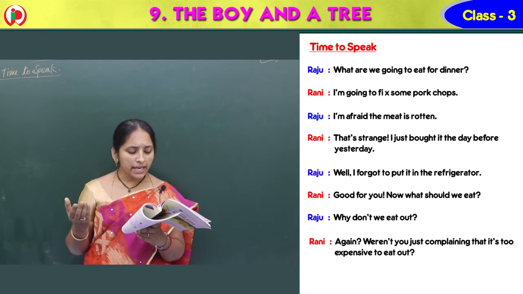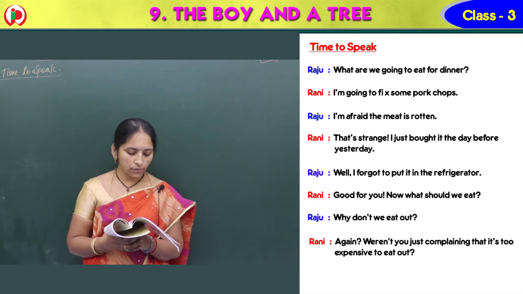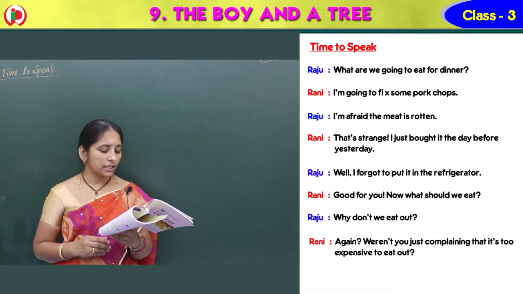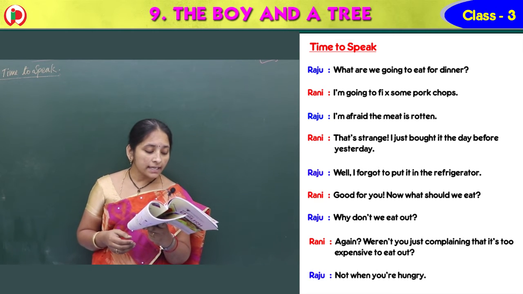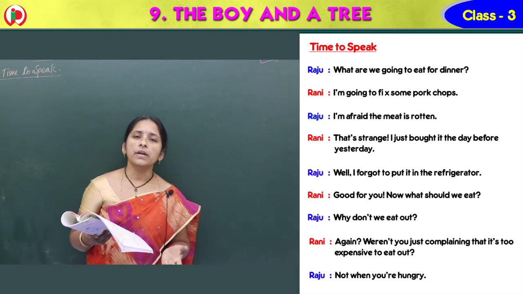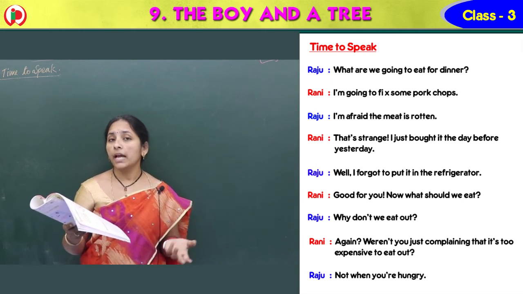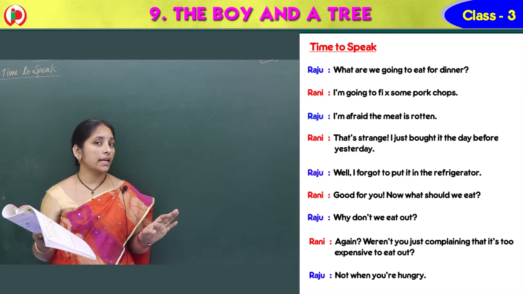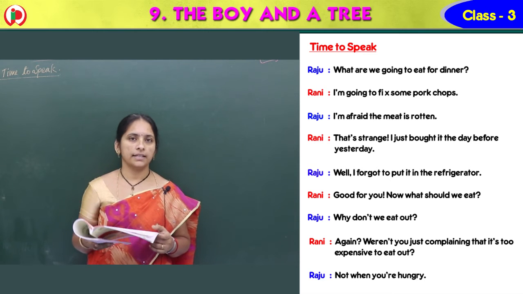So again, you went again. Weren't you just complaining that it's too expensive to eat out? So why don't you think about it? Why do you always say like this? Not when you are hungry. Why don't you say it's too expensive, why should we eat again outside? Now we are hungry, you are hungry, so that is not important. You are very hungry, so then we can go and eat. So Raju said, okay, ma.